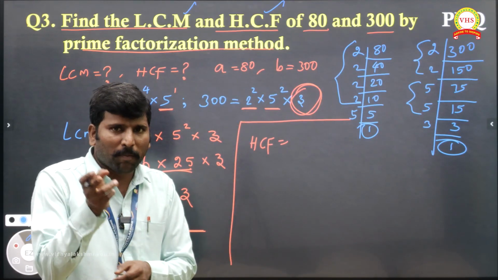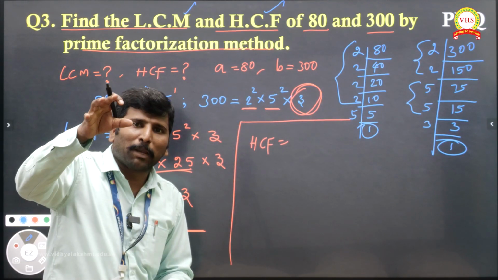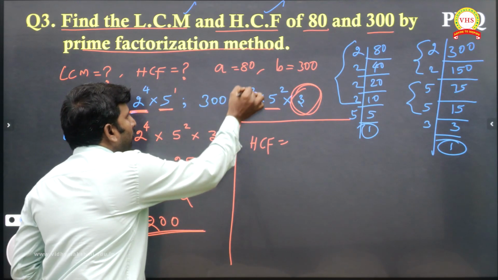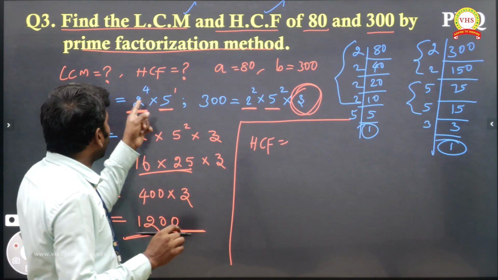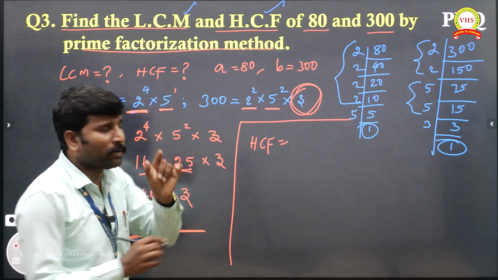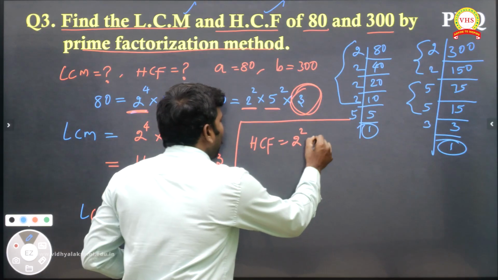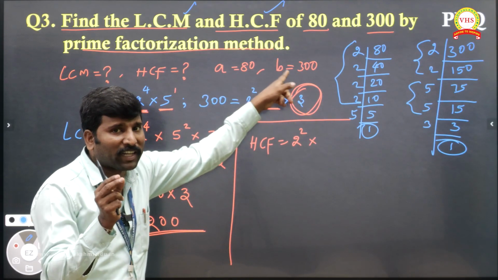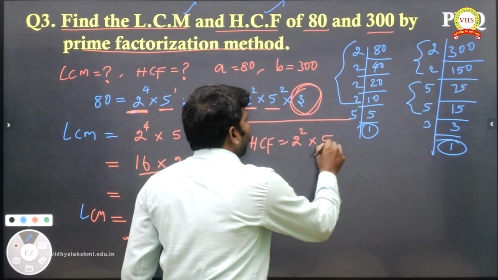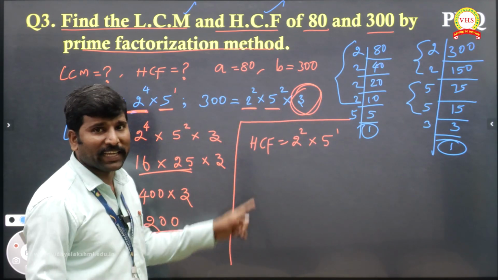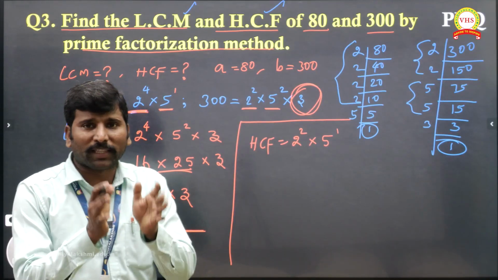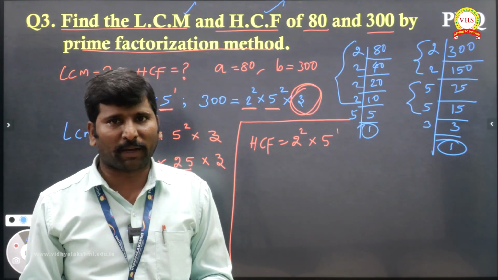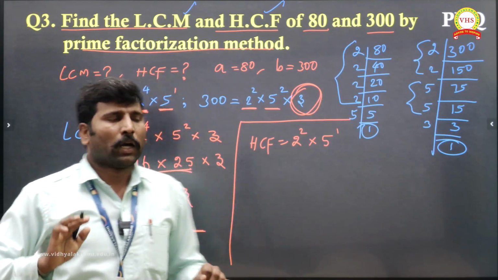So common prime numbers you should find, then the smaller power you have to take. Understand? Right. So this is 2 power 4, 2 power 2, common prime number. 2 power 4, 2 power 2, the smaller one is 2 power 2, multiply. Understand? 5 power 1, 5 power 2. What is the smaller power? 5 power 1. Take 5 power 1. The non-common numbers you should not take in HCF. HCF itself is the product of the smallest powers in the common prime factorization. Full stop. Okay.